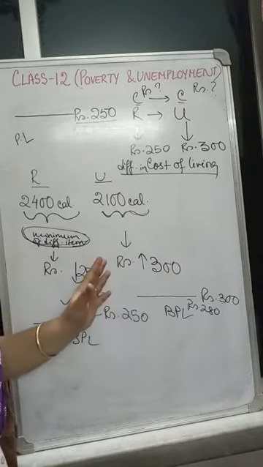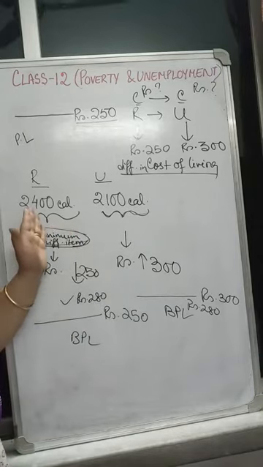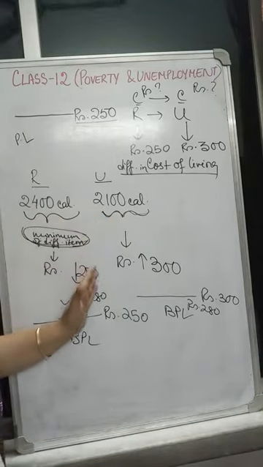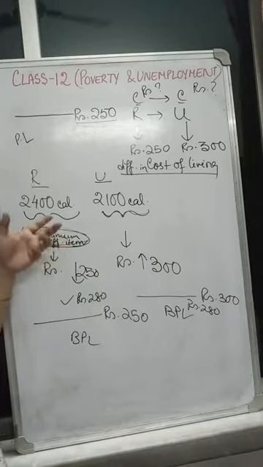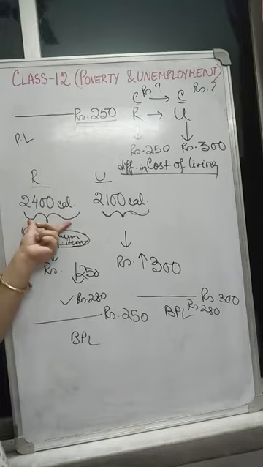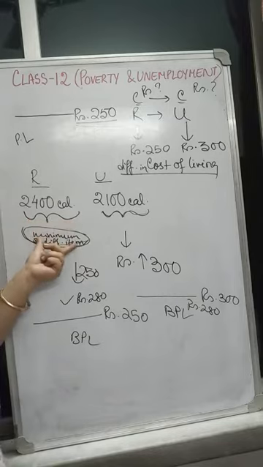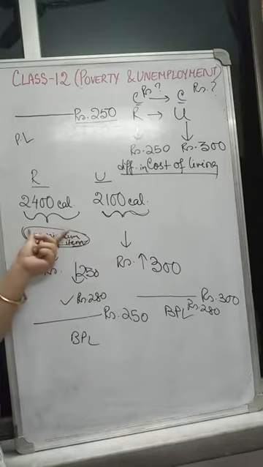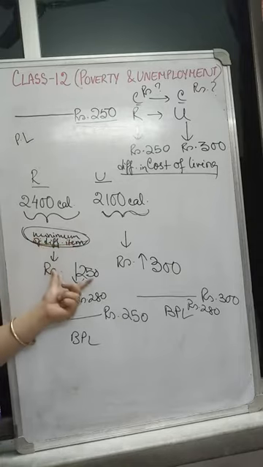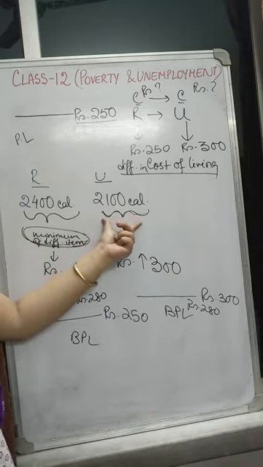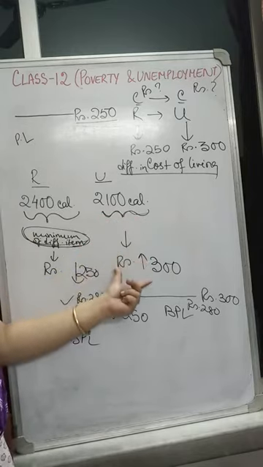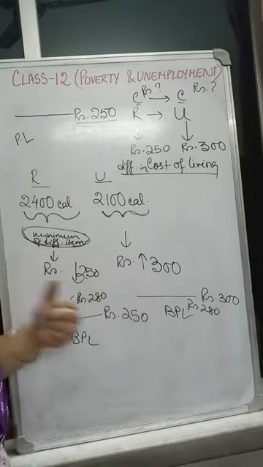So there is a contradiction between the food or calorie requirement and the amount of income they require to get this calorie requirement. And why does this arise? According to normal thinking, if rural areas require more calorie intake, they have to buy food, and the value of these foods, whatever it will be, should require more money. So a person should have more income than in the urban area, because there the requirement is less. So the amount of money to purchase it should be less. But you can see just the opposite.